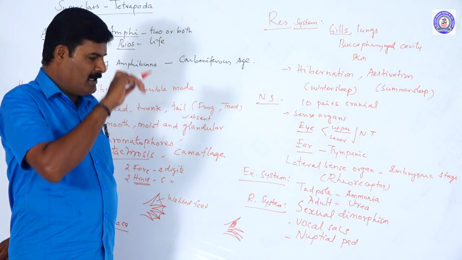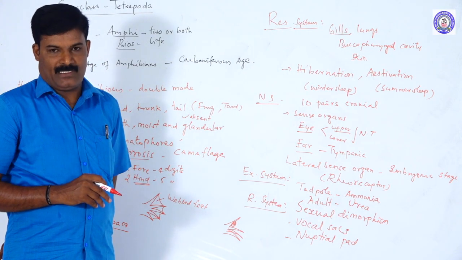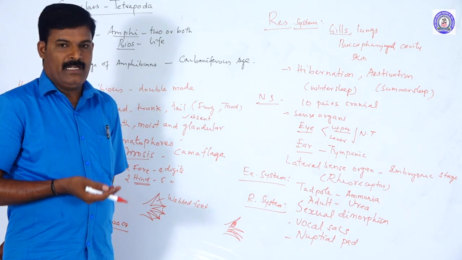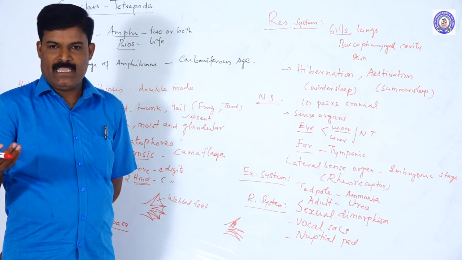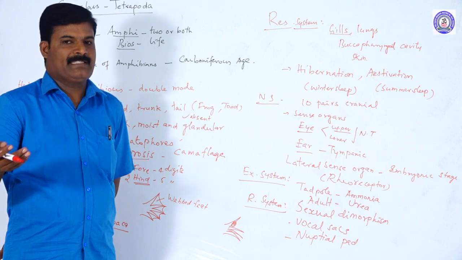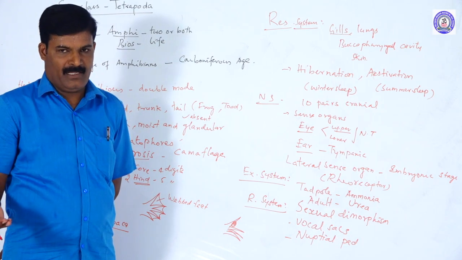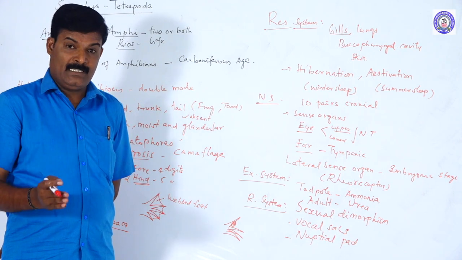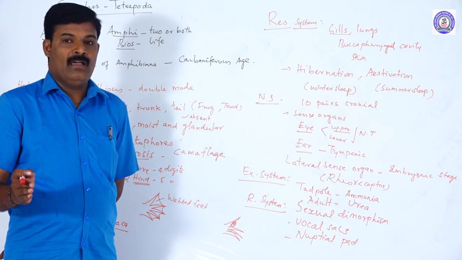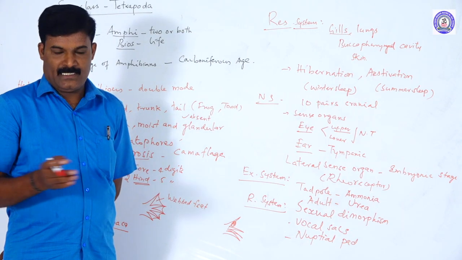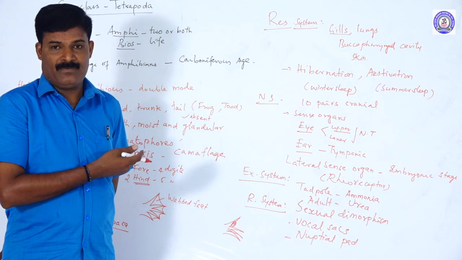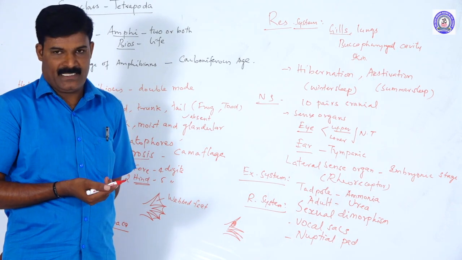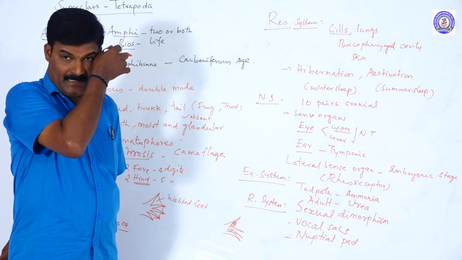The reproduction is external reproduction, external fertilization. During the breeding season, the male releases the sperms and the female releases the eggs. The fertilization takes place outside of the body in a water medium. So they need water for reproduction or fertilization. This kind of fertilization is external fertilization. In some other cases of frogs, internal fertilization takes place. Here it is external fertilization.